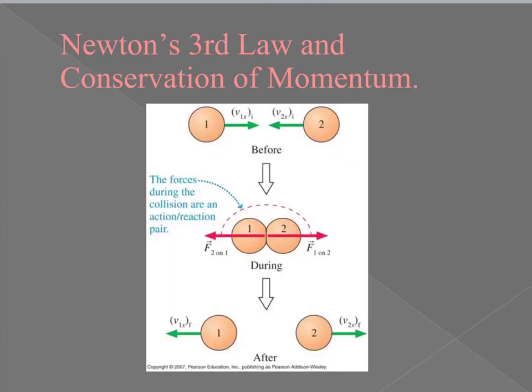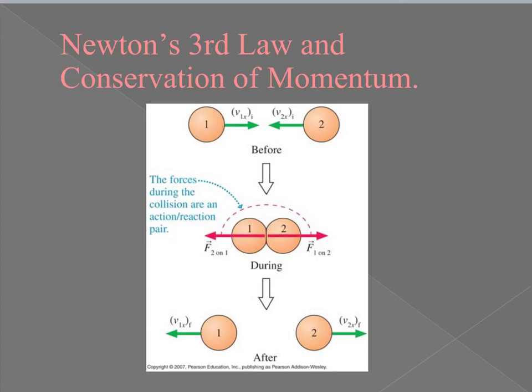The last note is I want to point out that this really comes from Newton's third law, and we connected it a little bit to Newton's third law before. Even if one ball wasn't stationary, if you imagine them crashing into each other like in this picture, the two balls are flying towards each other, they crash, and during this time, Newton's third law tells us that we get an action-reaction pair. So the force of ball 1 on ball 2 is equal to the force of ball 2 on ball 1.